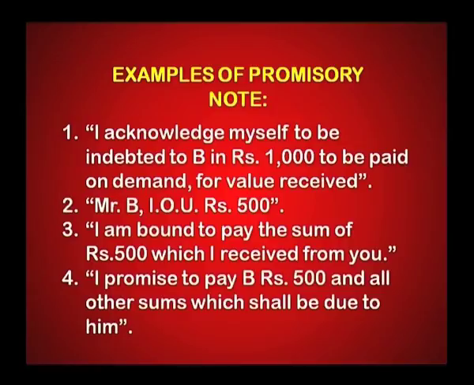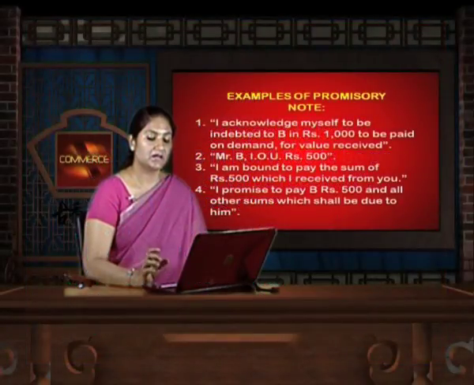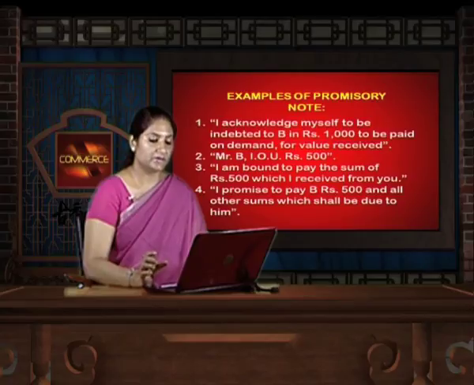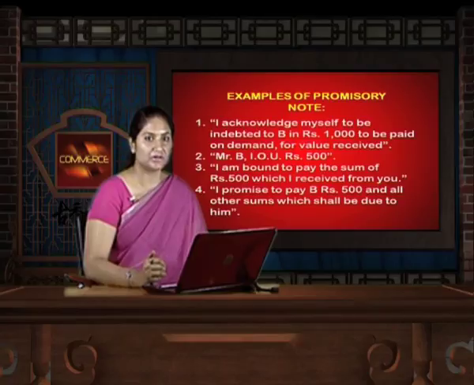Now, 500 is certainly legal tender of money which will be paid, but there is ambiguity with regard to all other sums that could be due. Now, it could be 5,000, it could be 10,000 or any other sum of money which could be due to him. Hence, the negotiability of this promissory note will be affected, because the person who is accepting the promissory note will not know how much money that promissory note represents.